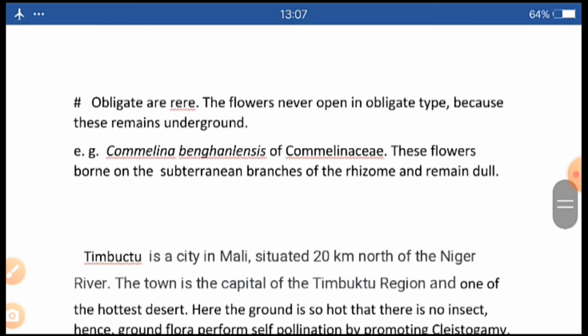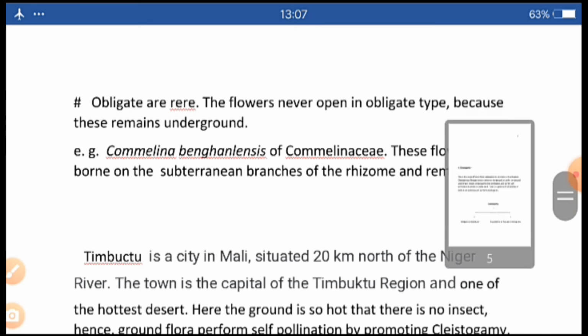It is written that obligate are rare. The flowers never open in the obligate type because they remain underground. Example, Commelina bengalensis of Commelinaceae. These flowers are born on the subterranean branches of the rhizome and remain dull.